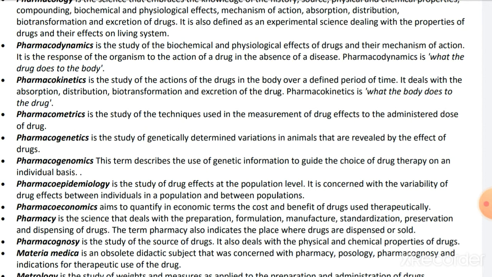It tells what the drug is doing to the body, how the biochemical and physiological effects of the drugs and their mechanism of action on the body are going on. This is the study of what the drug does to the body, while pharmacokinetics is what the body does to the drug.